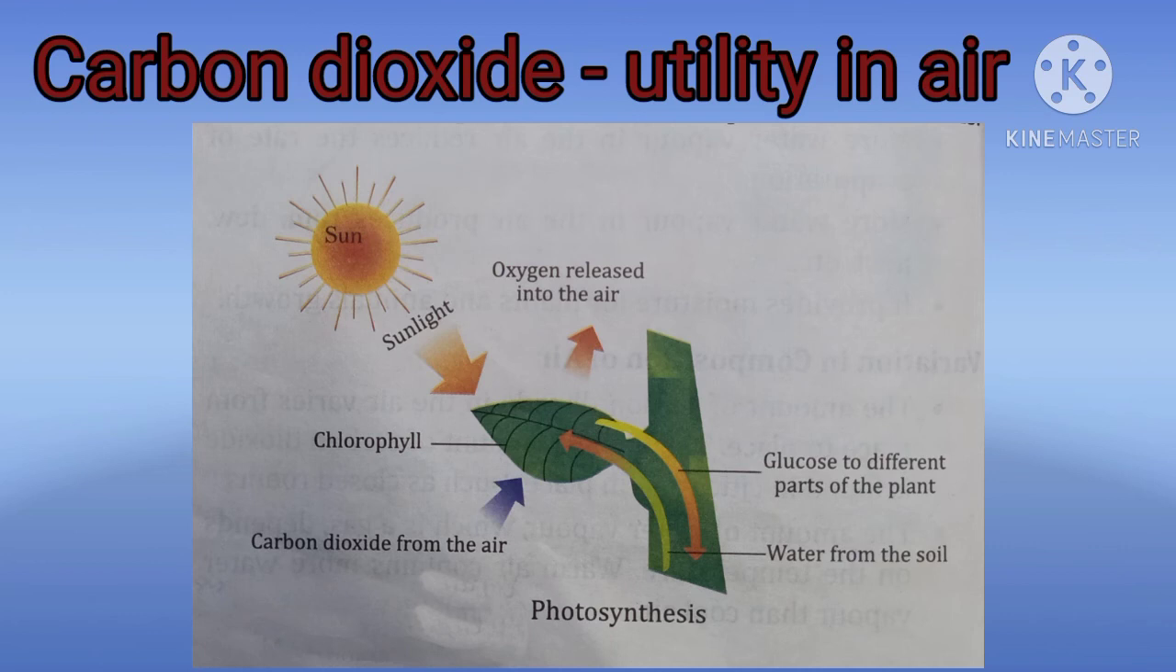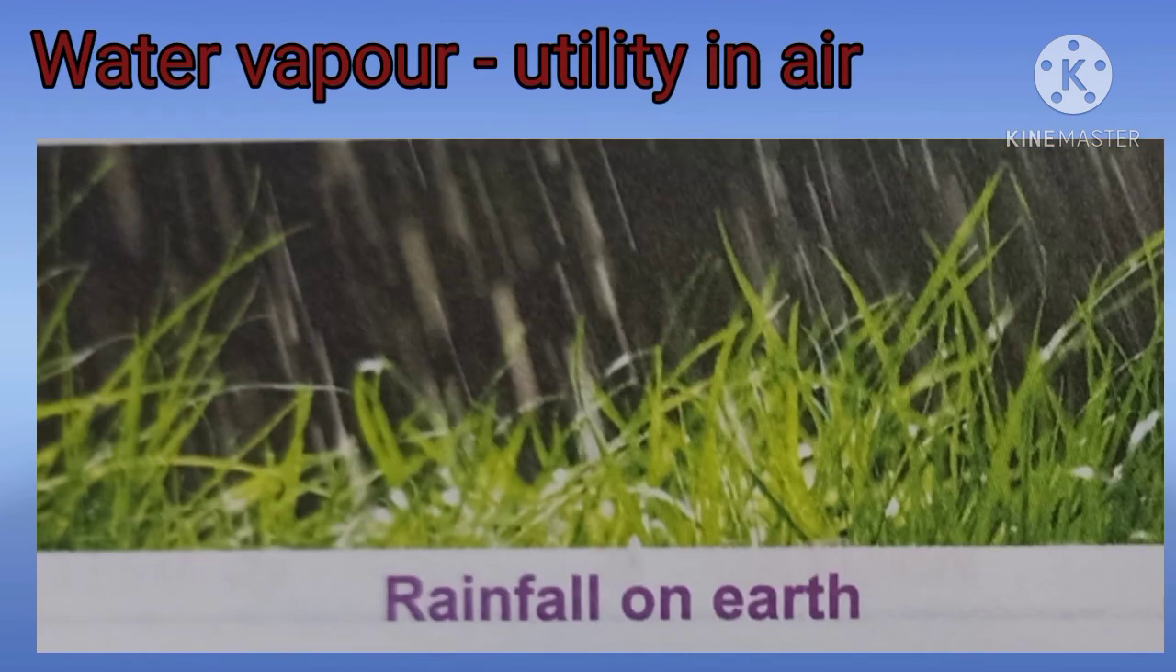The energy is trapped by chlorophyll, a green colored substance present in leaves. The food which is made contains some of this energy. Carbon dioxide combines with water in the presence of sunlight to give glucose and oxygen.